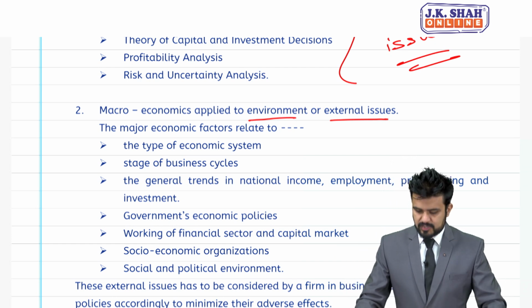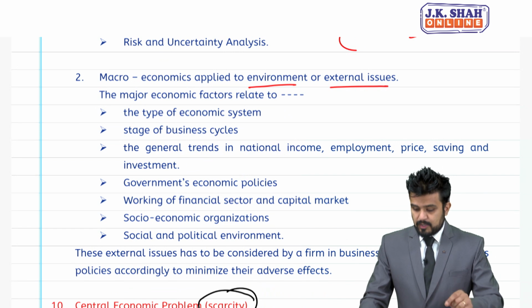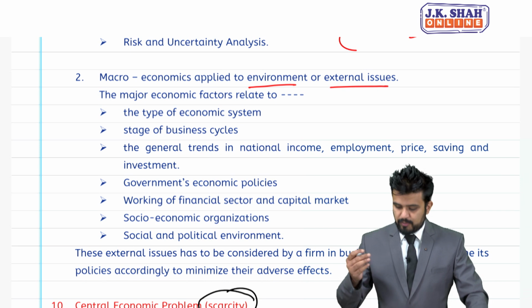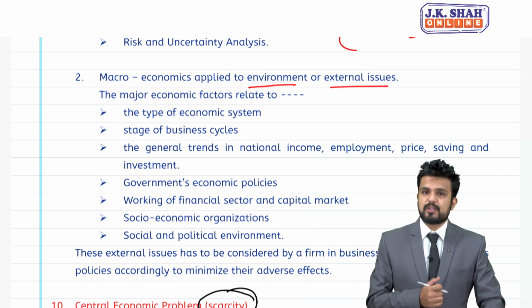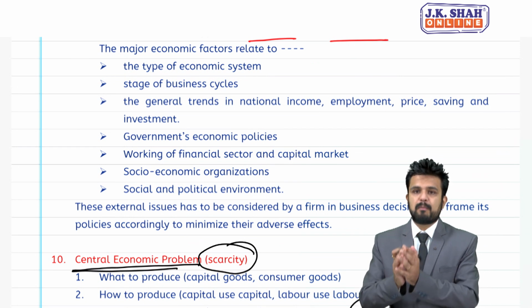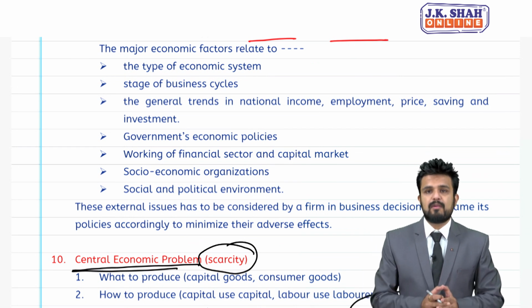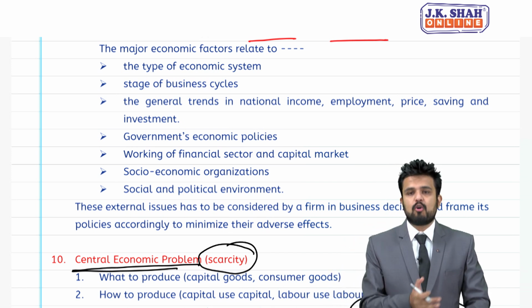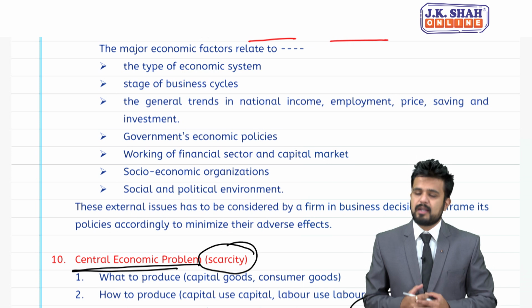So different stages. The general trend in national income, employment, price, savings and investment. Like if national income is more, employment more, income people will earn, people will have more purchasing power, they may spend more, automatically aggregate demand increases.